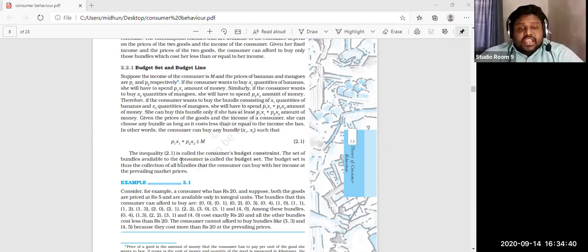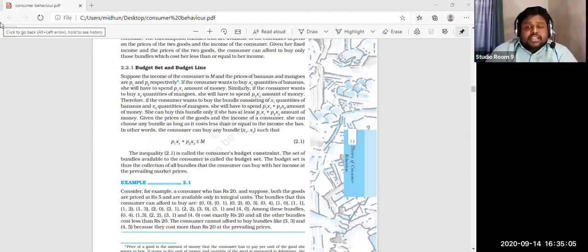The budget set is thus the collection of bundles that the consumer can buy with her income at prevailing or existing market prices. We already discussed different combinations of bananas and mangoes here: 0-0, 0-1, 2-3, 1-4, 0-4, like that, various combinations. Here the income is considered as 20. 20 is the amount that we can spend to purchase mangoes and bananas. The price for mangoes and bananas is 5 each.